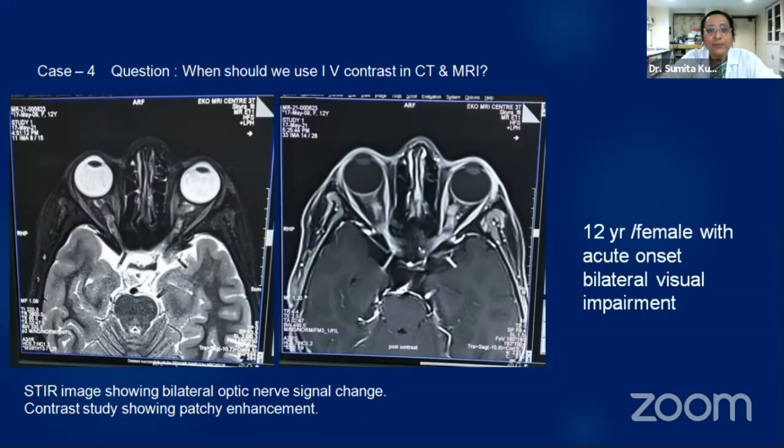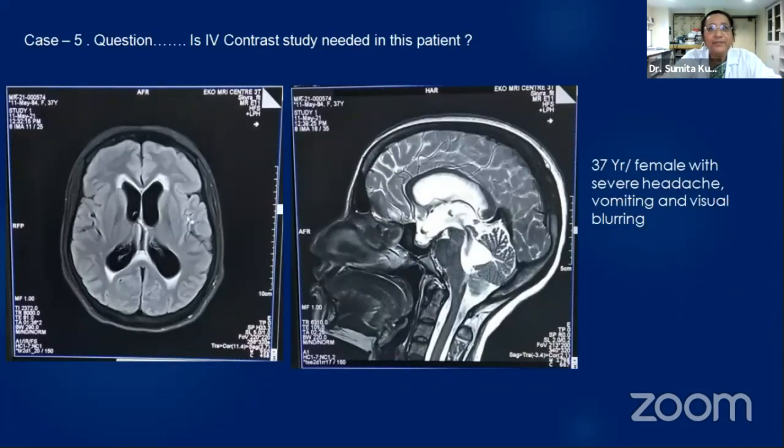So now the next question to the trainee should be, when should we use IV contrast in CT and MRI? For instance, this is a 12-year-old female with acute onset bilateral visual impairment. Both optic nerves are showing patchy areas of increased signal intensity on the STIR images. The obvious answer would be a follow-up with a contrast enhanced study where you can see the patchy enhancement of acute bilateral optic neuritis.